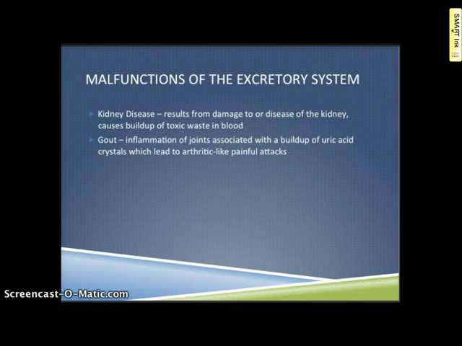So people that do have kidney disease or even kidney failure have to go under a special treatment called dialysis, where the blood is filtered for them. It's a very painful process. And so it's very important that we take care of our kidneys. Gout is inflammation of the joints. It's associated with buildup of uric acid crystals, which can lead to kind of an arthritis-like pain.